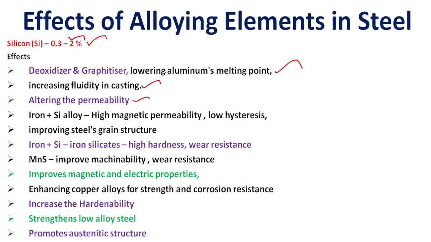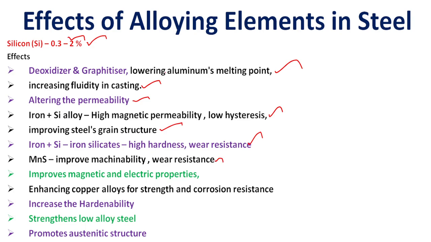Iron plus silicon alloy has high magnetic permeability and low hysteresis effects, improving the steel grain structures. Iron plus silicon, silicates, has high hardness and wear resistance properties. MnS improves machinability and wear resistance.